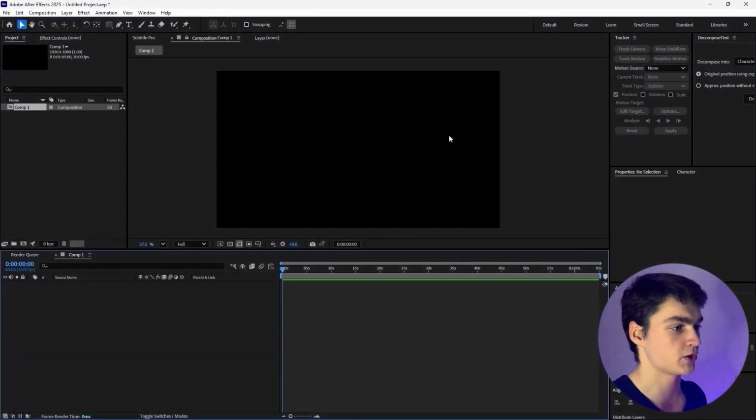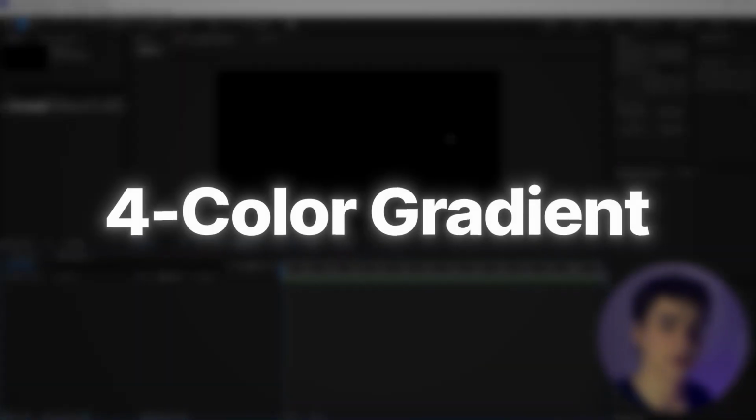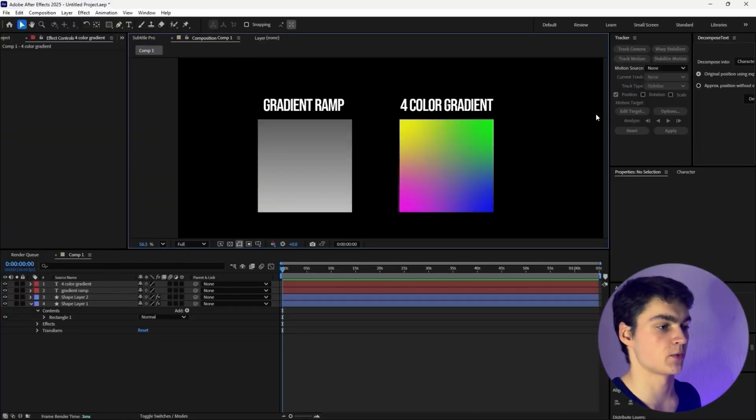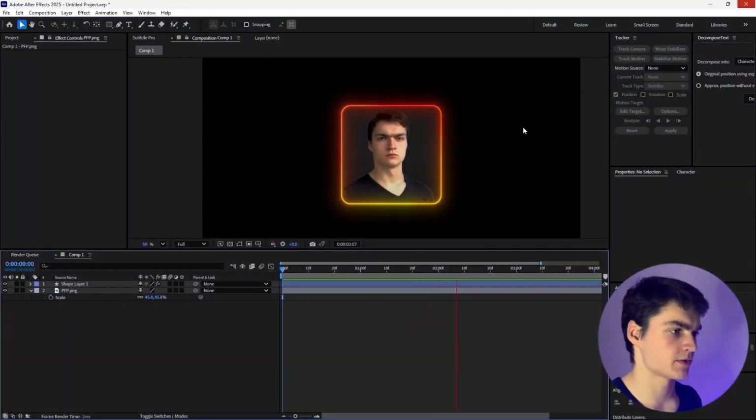So the first effect I'm going to be showing you today is the 4-color gradient. It's very likely that you use the regular gradient ramp effect, and the 4-color gradient is literally the same thing but with just 4 colors. The reason why this is the first effect is because there's one specific unique way I use this effect a lot, just to create a neon animated outline. I like to use this effect with literally anything.